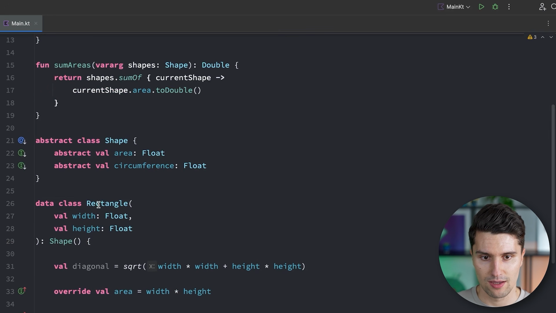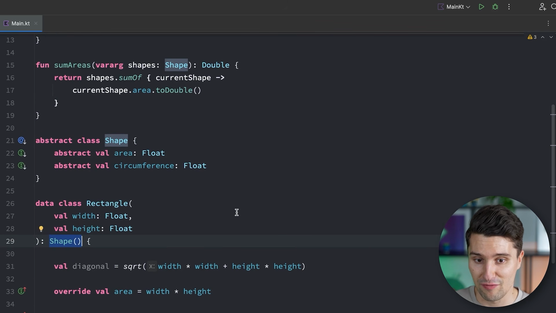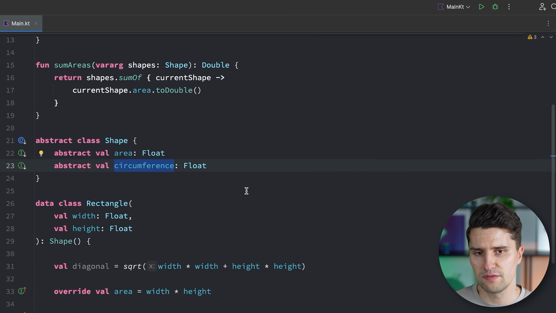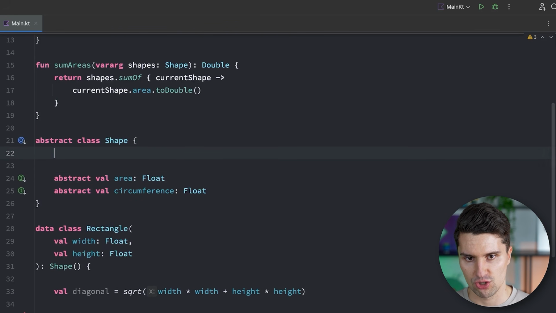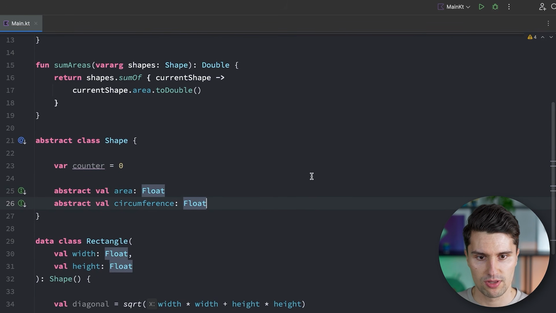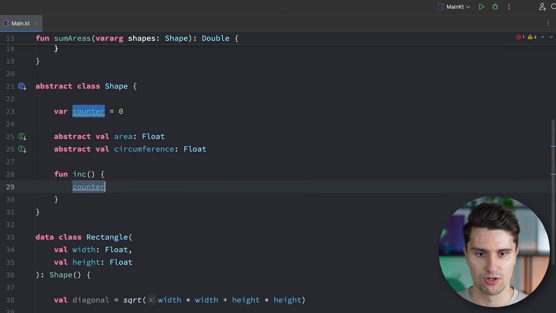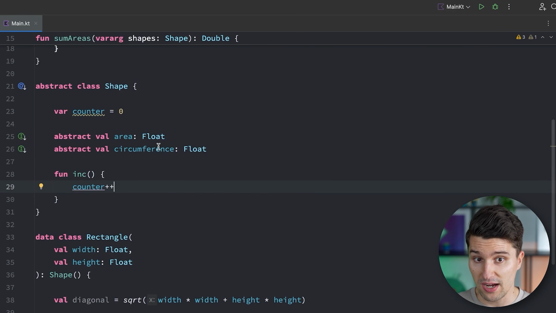So the moment we say a rectangle is actually a shape, then the rectangle inherits everything from the shape, or at least everything we define to be inheritable. In this case, it's really just the area and the circumference. But the main difference between an abstract class and an interface is that an abstract class can have normal functionality as well and also internal state. So wouldn't make any sense in this case, but just to show you the idea, we could have a counter variable here that starts at 0, and we then provide a function that actually increments this counter, and we say counter plus plus. That works because we've defined it that way.